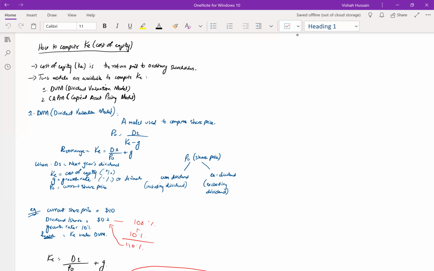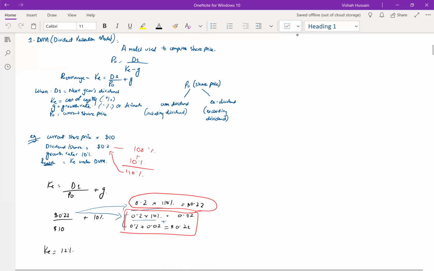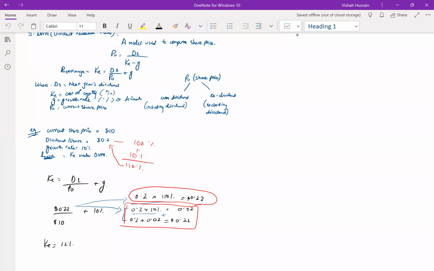So, for example, if the dividend is not given, but the examiner gives you two share prices, one is cum dividend and the other is ex dividend, you can subtract the two, and the difference would be this year's dividend. You can then apply the growth rate on it and you can compute next year's dividend. Clear?